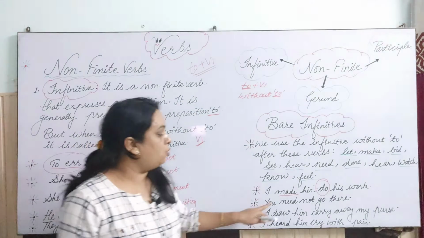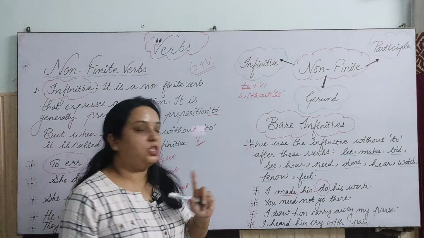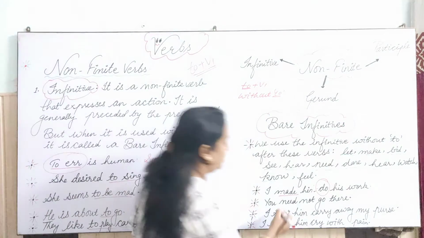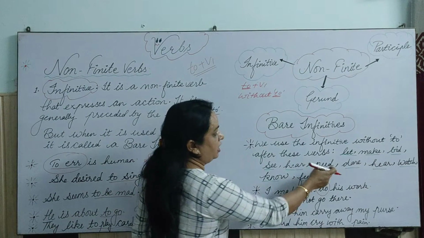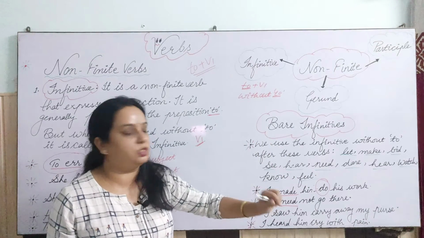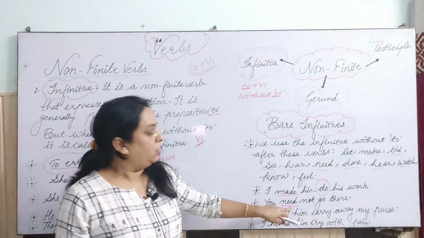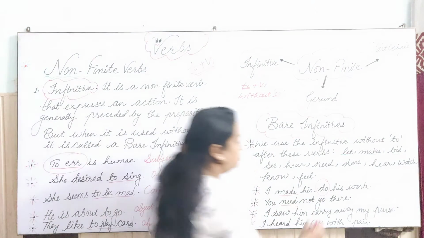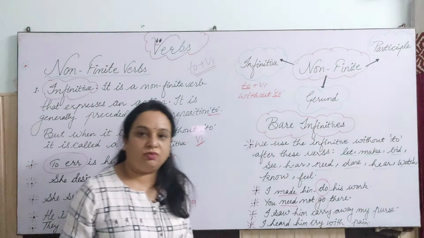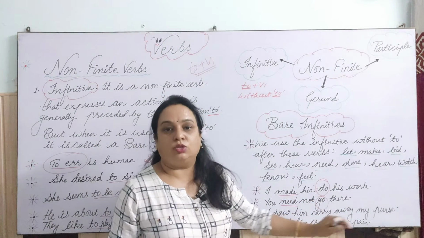Next is: you need not to go there. Now see, need is there, and we have read that in our list of bare infinitives. This verb is also there. So when there is need in the sentence, we have to use what? Bare infinitive. We cannot write you need not to go there. So that is wrong.